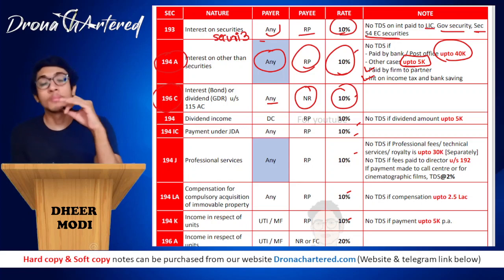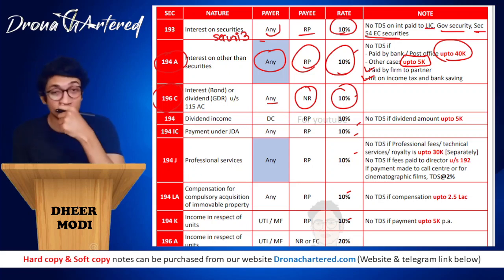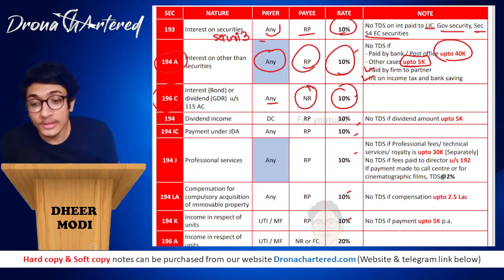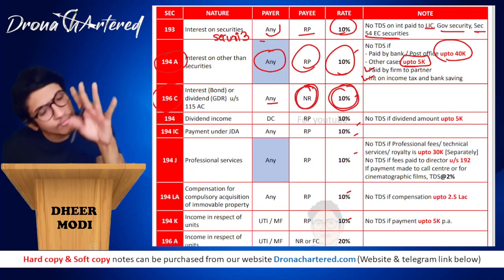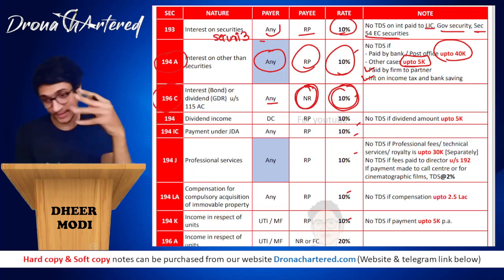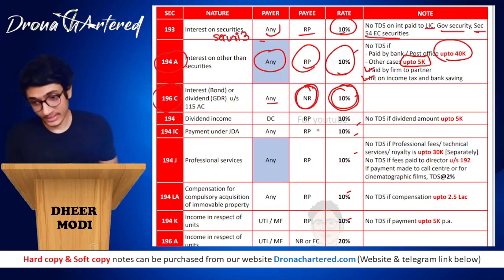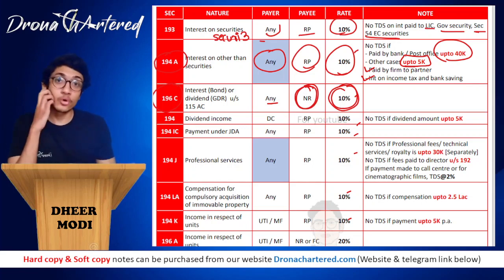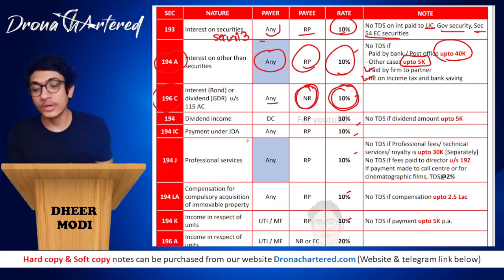What you have to remember, this mistake I made during my exam, therefore I do not want you to make it. Since it is an NR over here, this 10% will not be just 10%. You also have to add 4% health and education cess. And that is how you will be calculating the rate. Anytime you see NR or FC here, this rate plus 4% health and education cess will be your TDS rate.